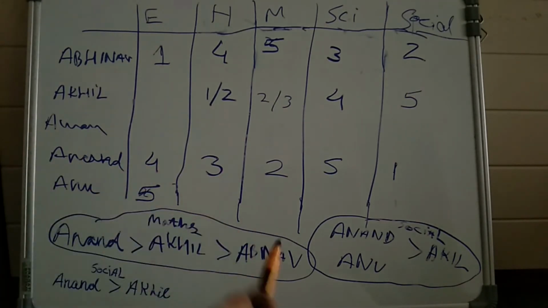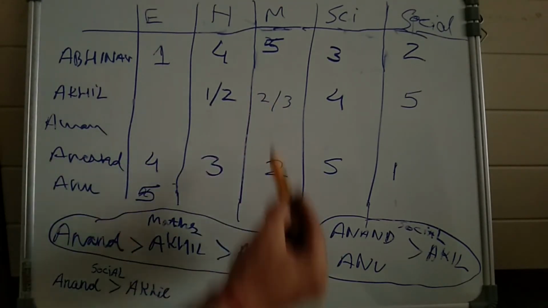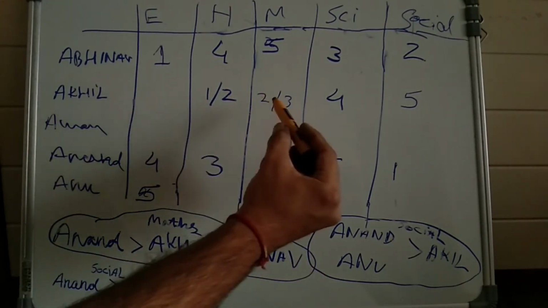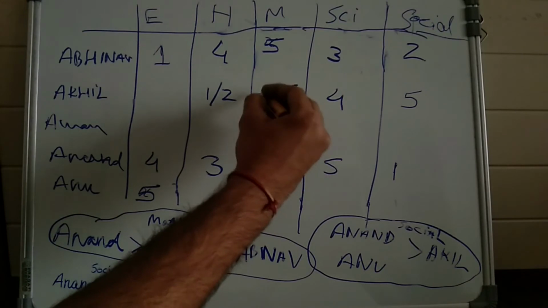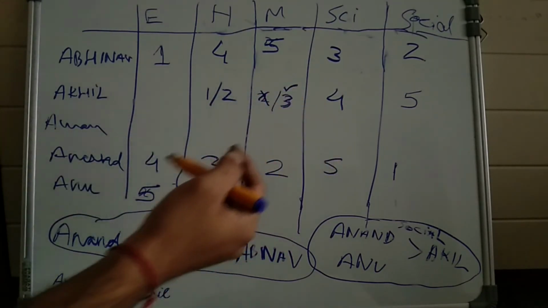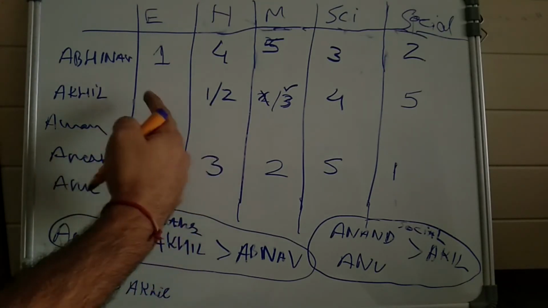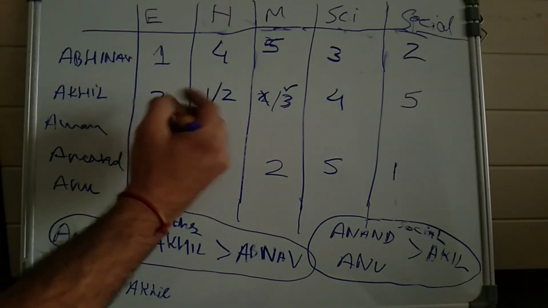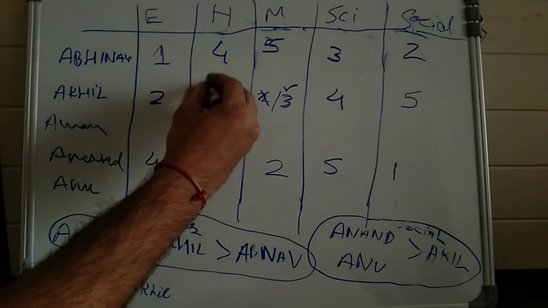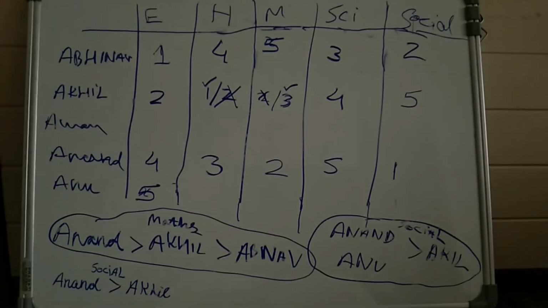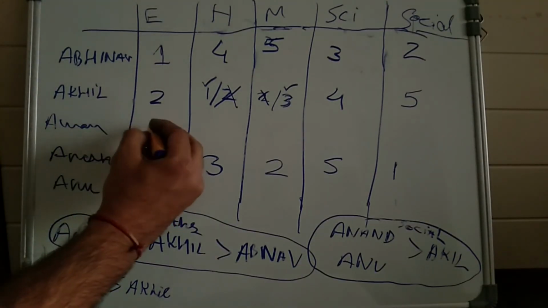Okay, if Anand is getting 2 over here, in this column, it means Akhil will get 3 over here. Akhil will get 3 over here. And now if we look at over here, 1 and 2 are remaining, 1 can't come over here. So it means 2 will come over here and 1 will come over here. So the only possible value over here is 3.